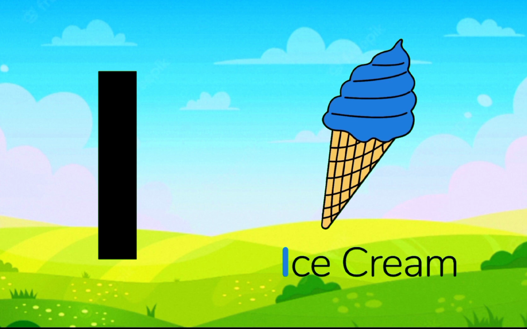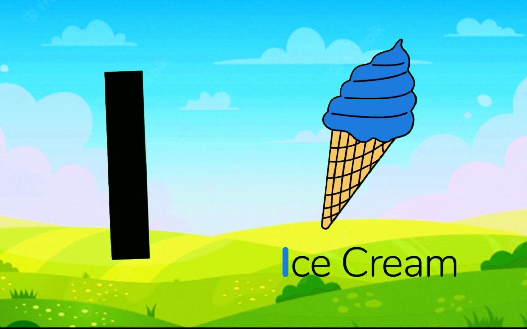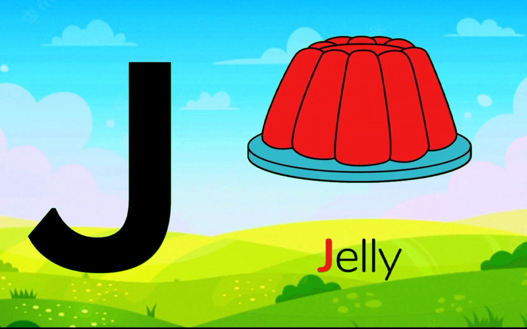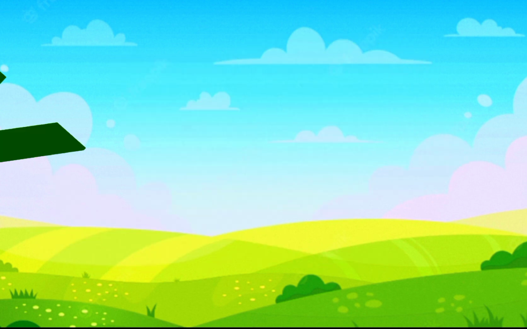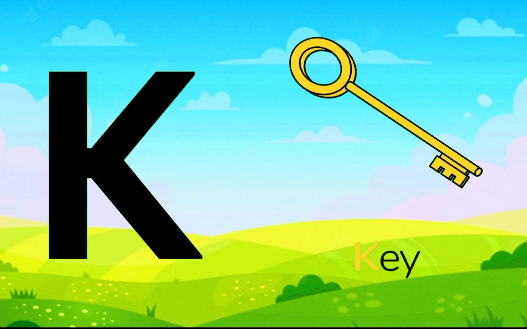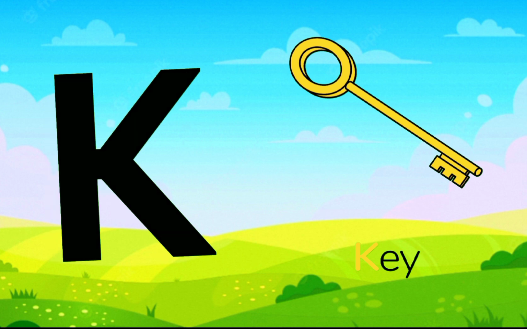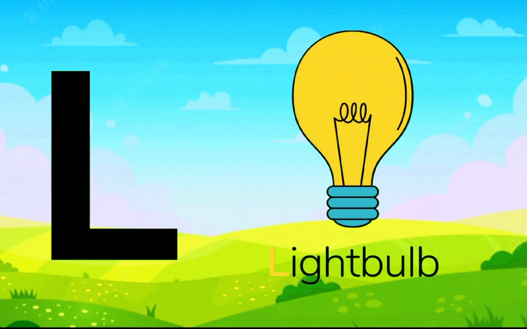I is for ice cream. J is for jelly. K is for key. L is for light bulb.